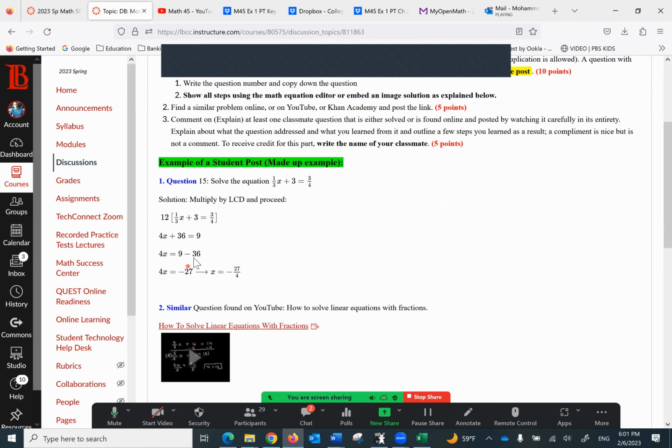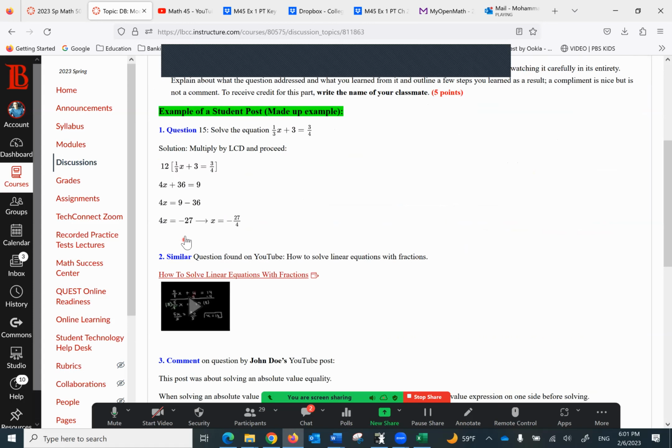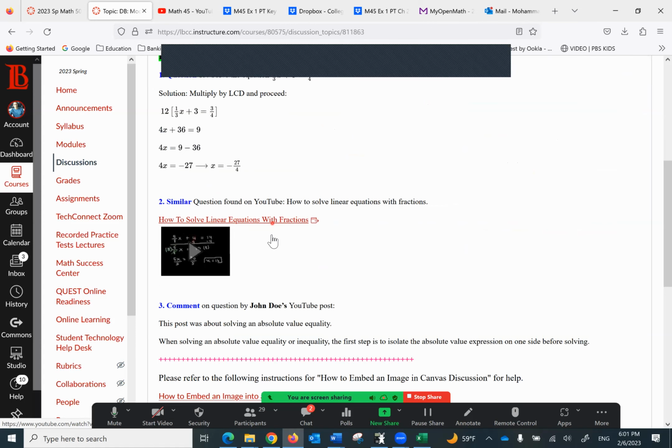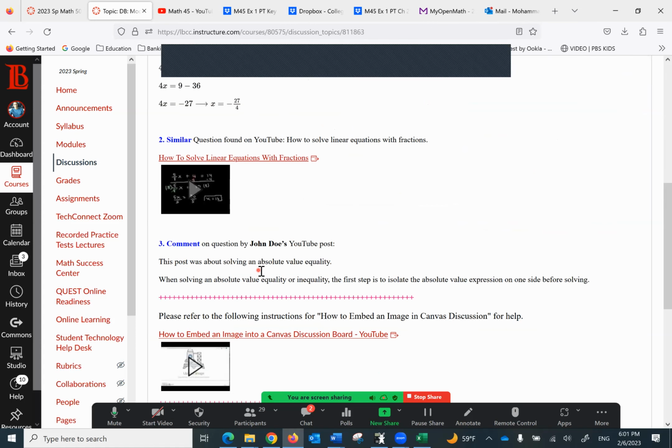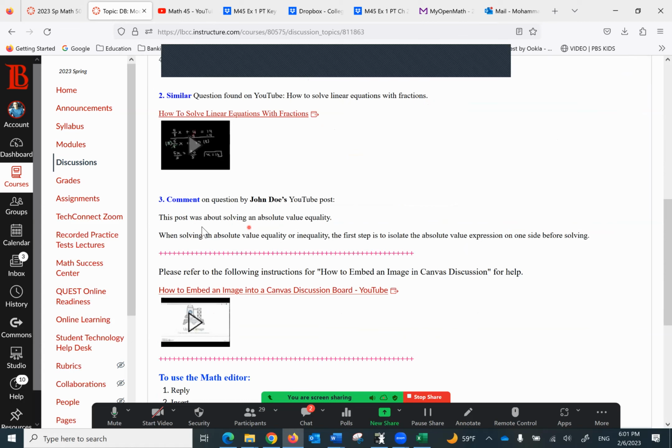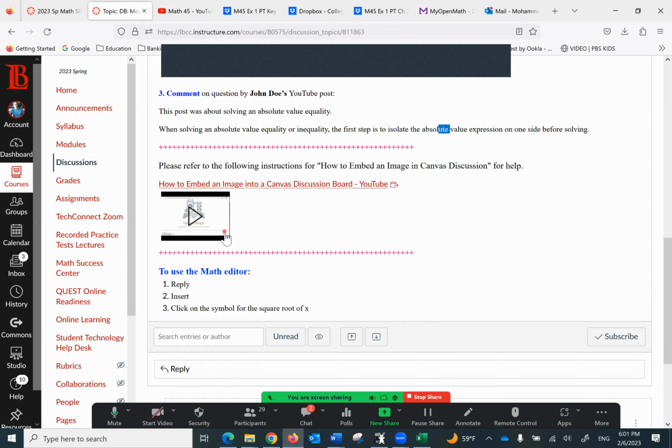And I'm using the math editor to write all the steps. Then I pick a similar question from YouTube. And then I'm going to comment on somebody's work. I'm telling what the post was about and what I learned from it. It doesn't have to be a huge paragraph, but it has to be informative. When solving an absolute value equality or inequality, the first step is to isolate the absolute value expression on one side before solving.